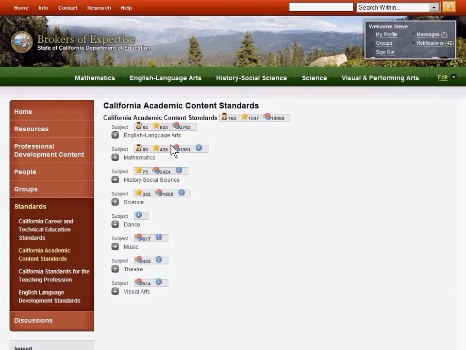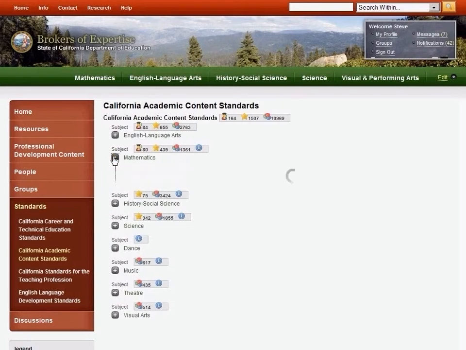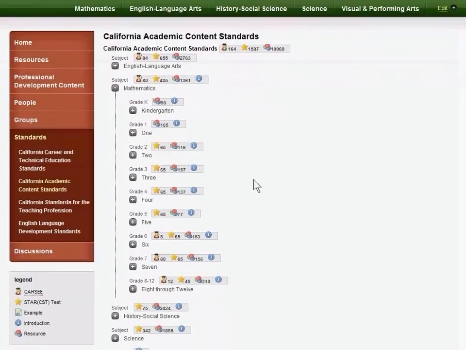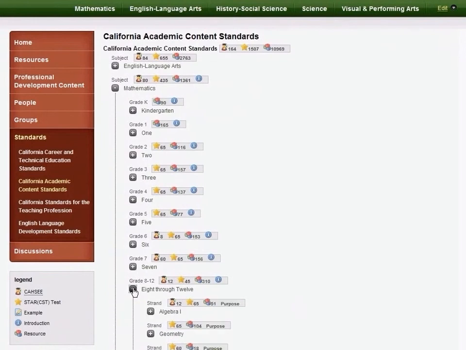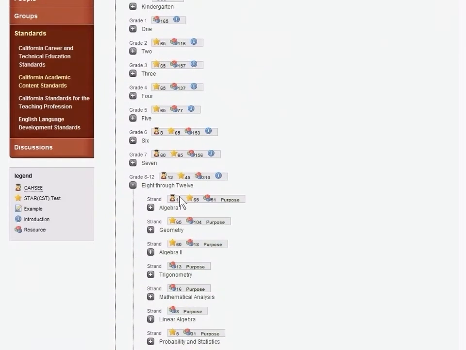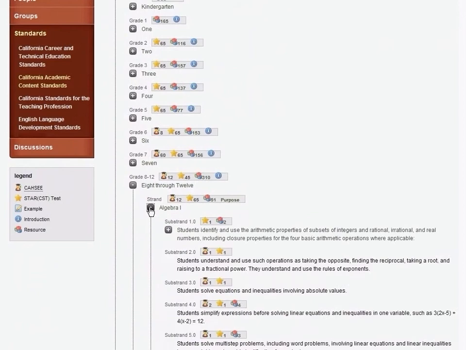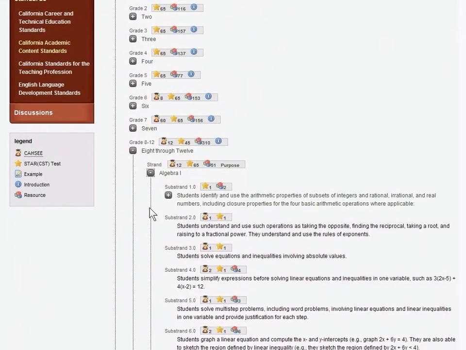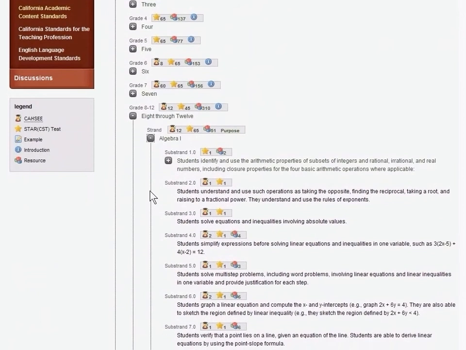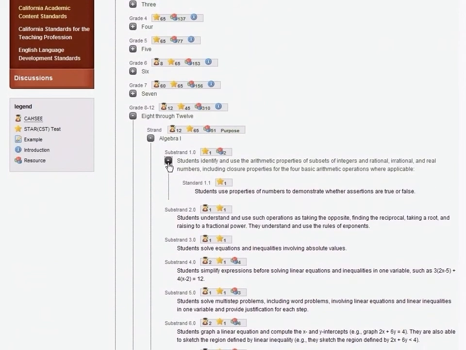Here, the browser shows us the top-level view for all standards areas. We'll take a look inside the Mathematics branch and grades 8 to 12, Algebra 1. The browser supports multi-level standards. Here, Substrand 1.0 has additional standards inside it, while Substrand 2.0 is a complete standard itself.